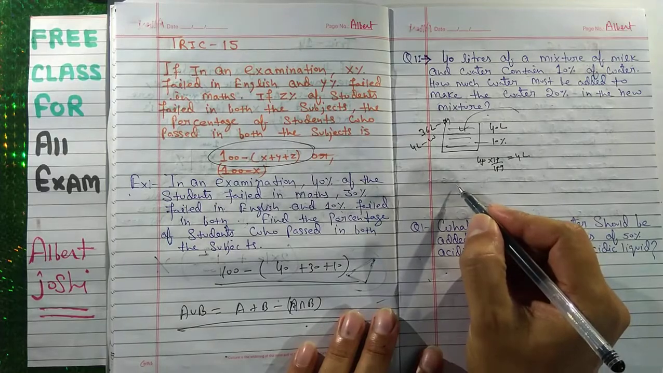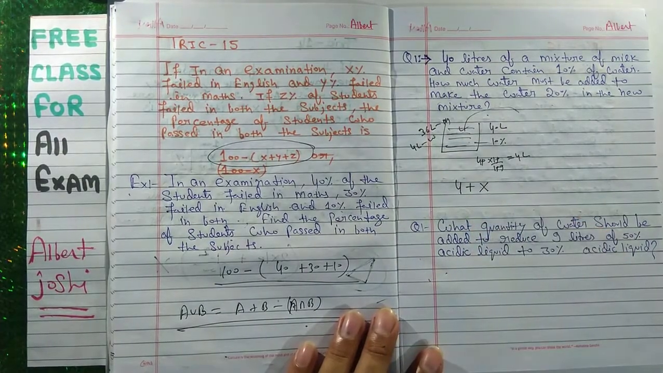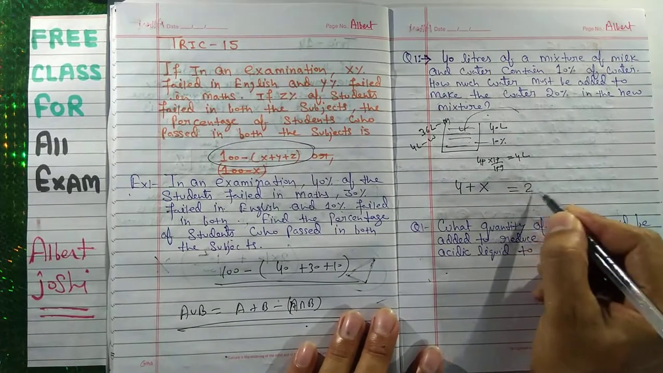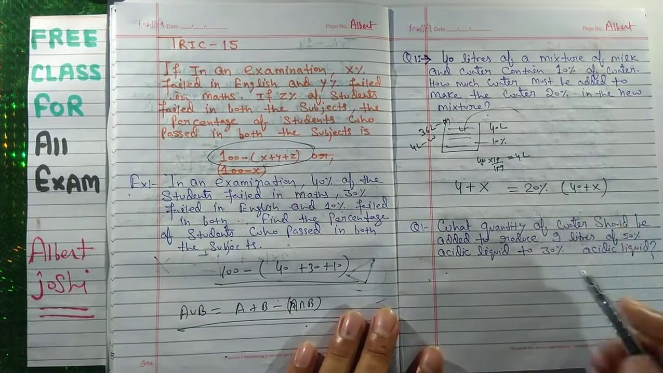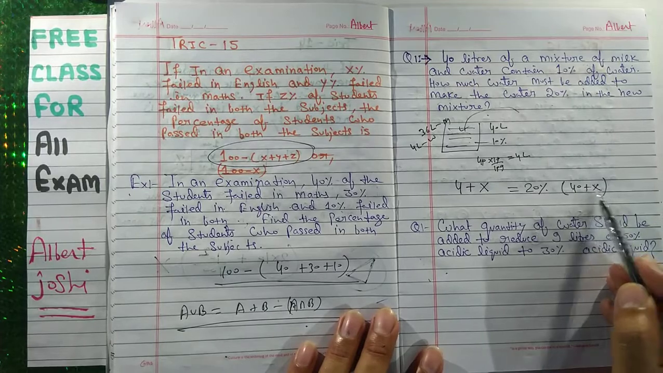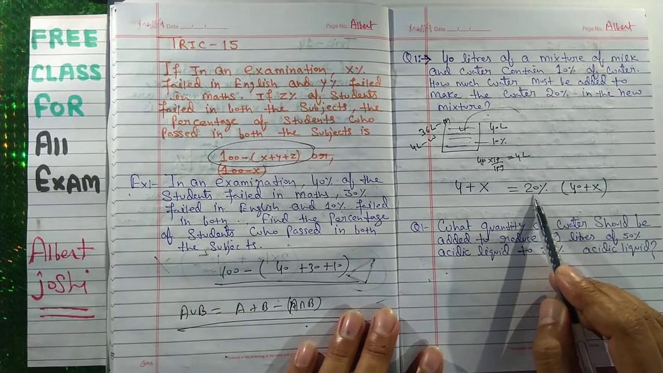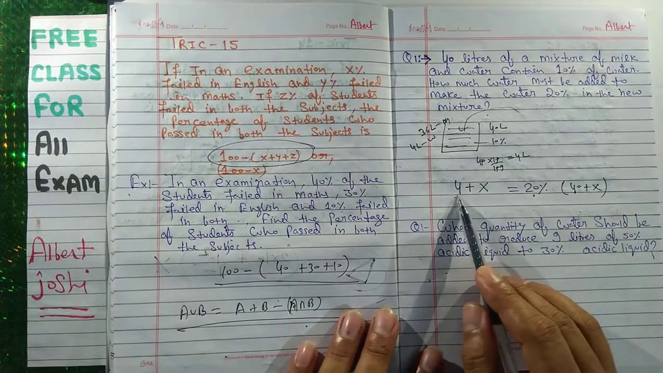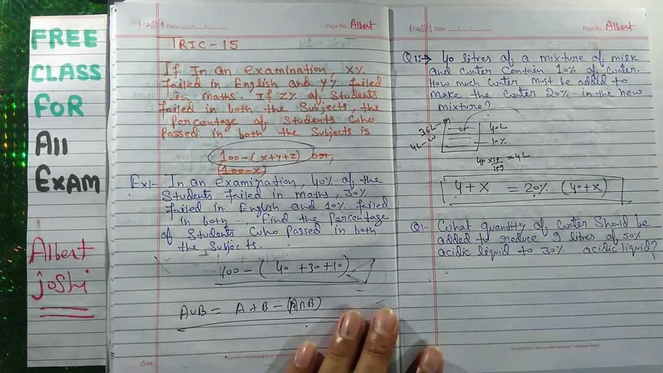It means if you add something, x, to the 4, then this is 20% of 40 plus x. You are adding some water to the 40 liter, and that makes the water 20%. And what is the water? Water is 4 plus x. So this is your solution. Very simple.